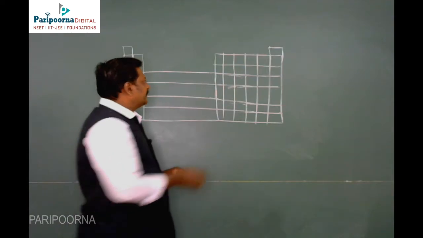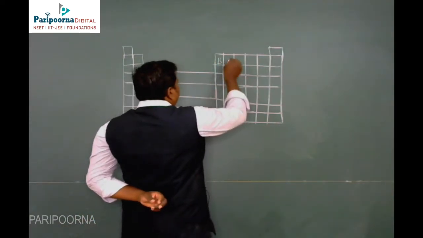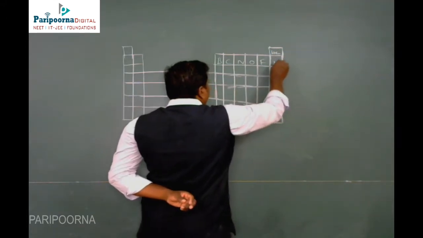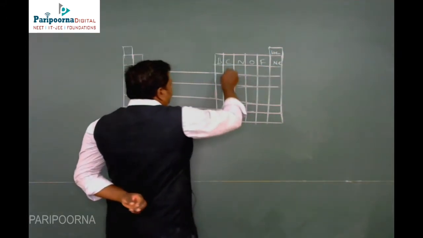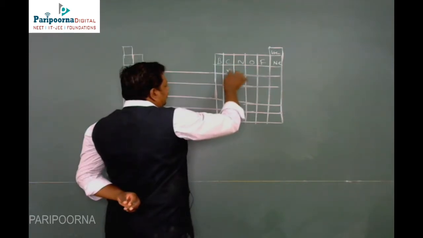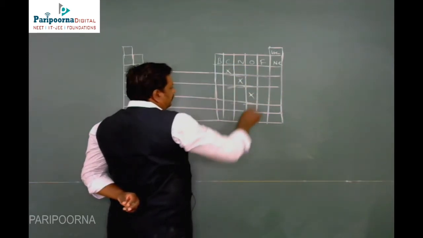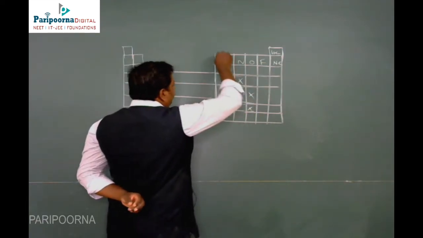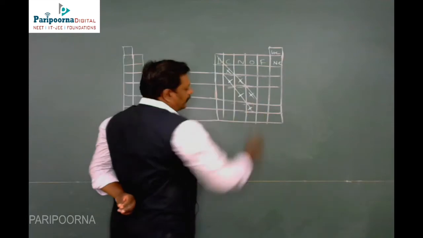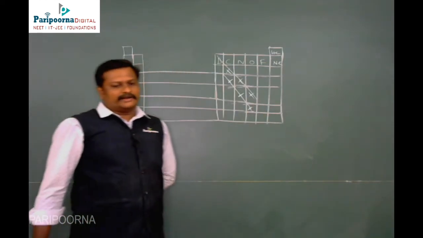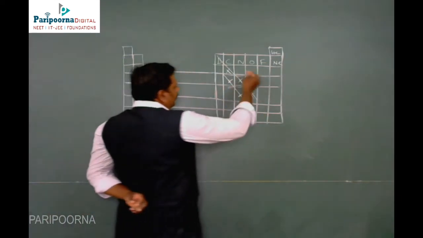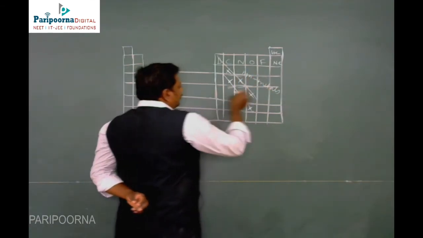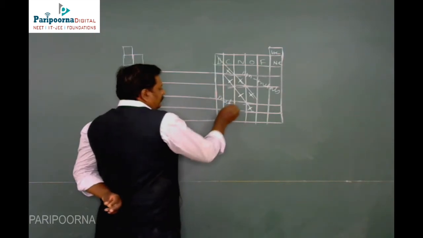How is it classified? Here there is boron, carbon, nitrogen, oxygen, fluorine, helium, and here neon. From boron, the next one is carbon, silicon. The next diagonal elements, these 4 elements, and 3 more elements. Totally there are 7 elements in the form of semi-metals or metalloids. The elements above these are non-metals. The elements below are metals.